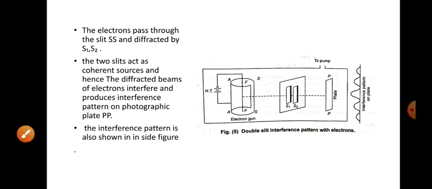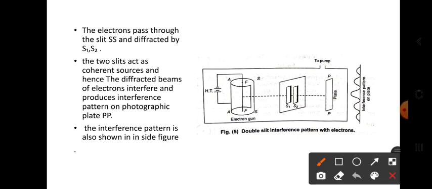Next, hence the diffracted beams of electrons interfere. At these slits, diffraction will occur. Diffraction generally occurs with visible light.